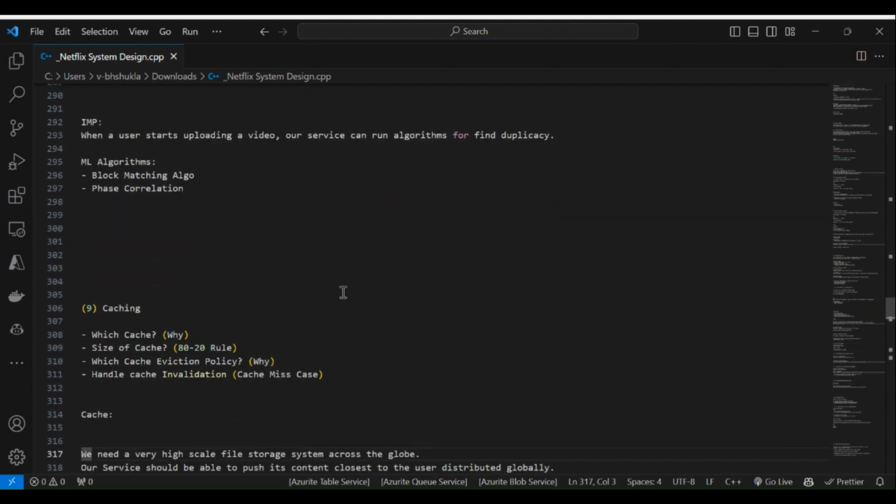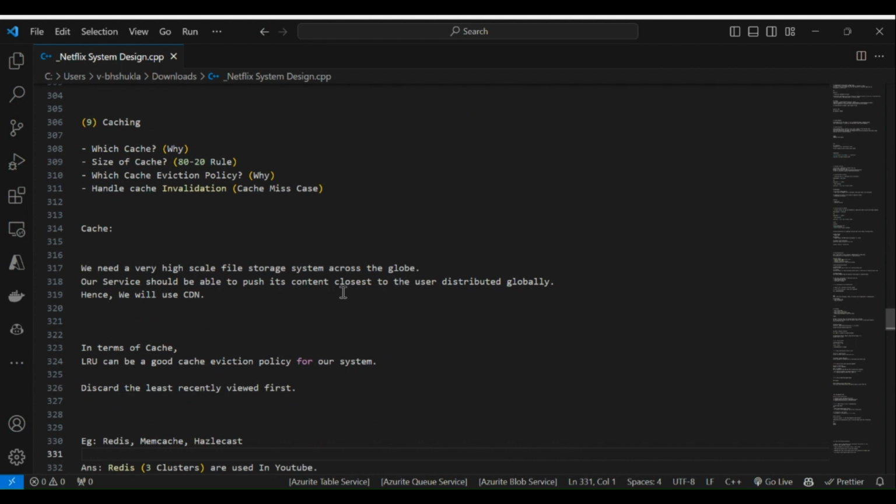Coming to the caching part, there are two or three questions when selecting a cache: which cache we use for storing data, the size of the cache we maintain, which cache eviction policy we use, and how to handle cache invalidation, like cache miss cases.